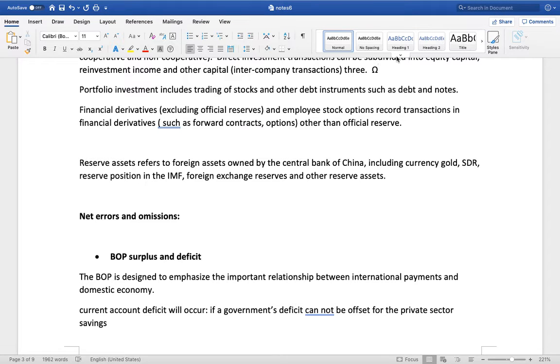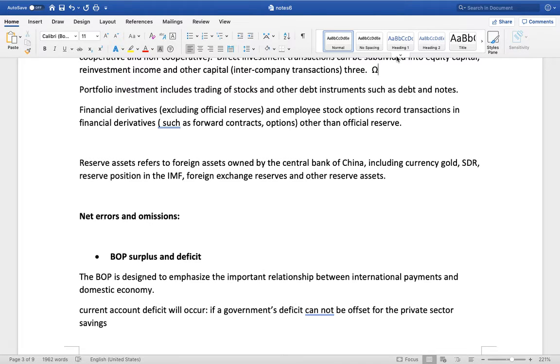So in terms of the equity capital and other capital, the credit rights and debt relationship between affiliated enterprises and direct investors is quite different. In addition, transactions between the affiliated banks and other affiliated financial intermediaries, restricted to equity and permanent debt capital, are direct investment projects.